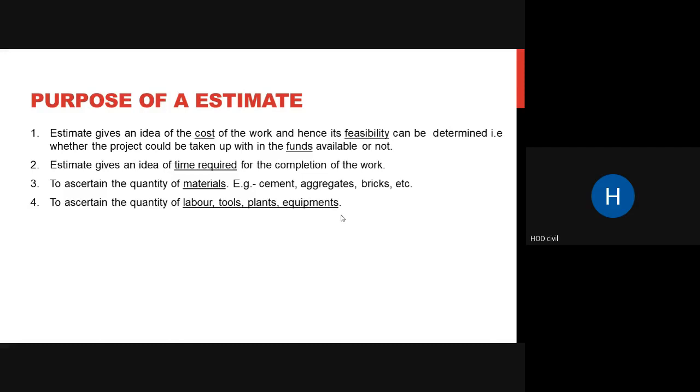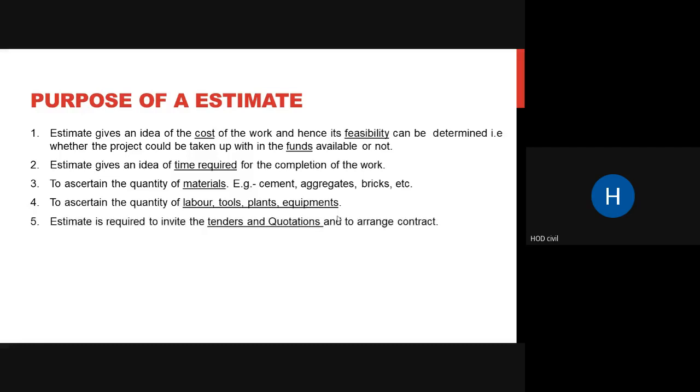You can ascertain the quantity of labors, right? You need to decide how many labors you need, how many tools and plants or equipments. If it is a major infrastructural road project or a dam project, you can ascertain the number of equipments and plants that you have to set up, like an RMC plant, or if any special tools are required, like in PSC you require special jacking tools and tensioning tools. Then what will be the cost of those? All those things you can ascertain using this estimate. So quantity of labor, tools, plants and equipments.